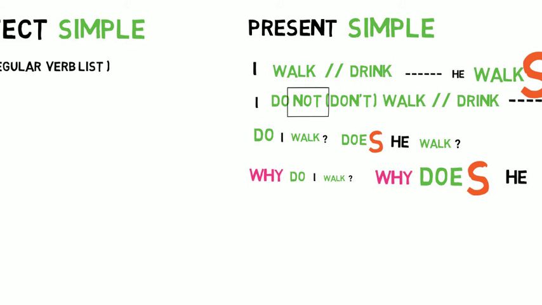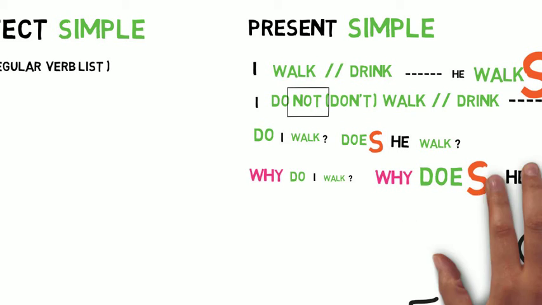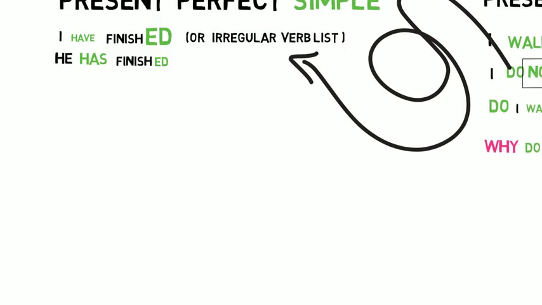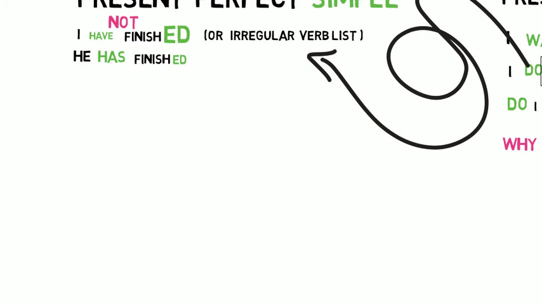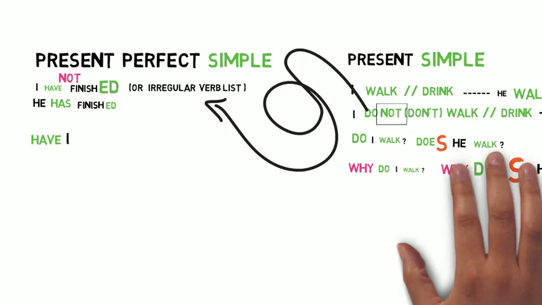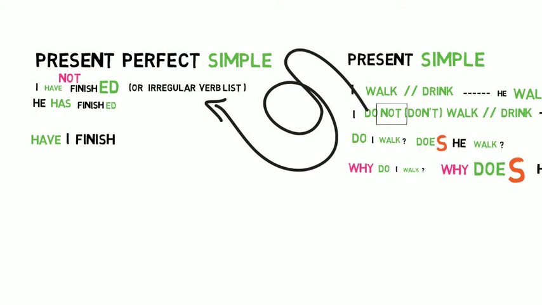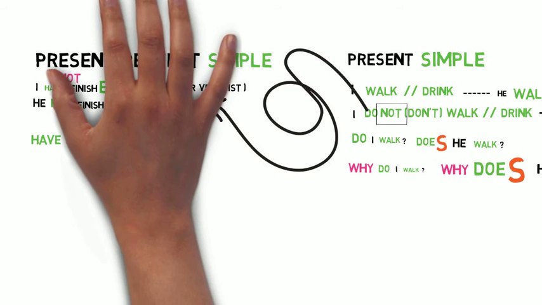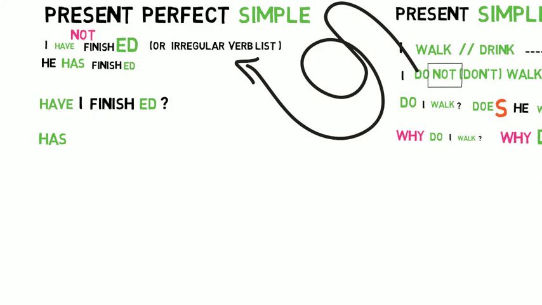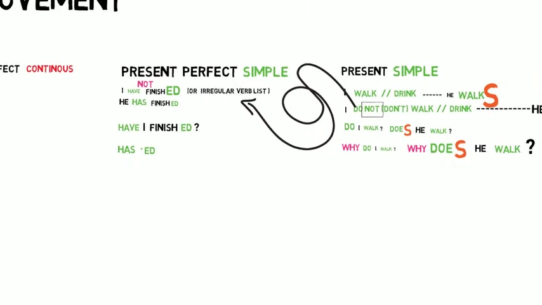And if you'd like to build a negative sentence, you put a not in between your auxiliary verb, have or has, plus your full verb, finished. I have not finished. The same goes for questions. You either start with a verb or with a question word. Have I finished? Why have I finished? For example, if you're talking to yourself, right?